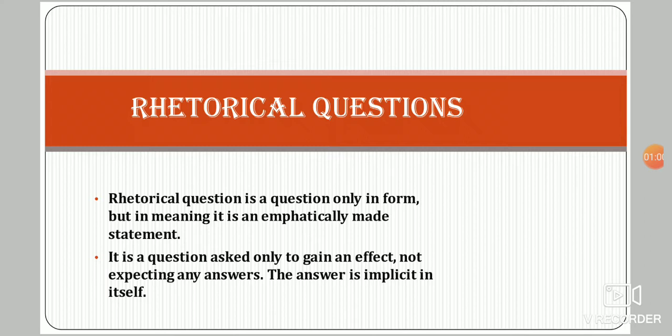We use these rhetorical questions basically in our speeches for conveying something forcefully. They make our sentences or our speech impressive and influential to the audience. It is a question asked only to gain an effect, not expecting any answers. The answer is implicit in itself.